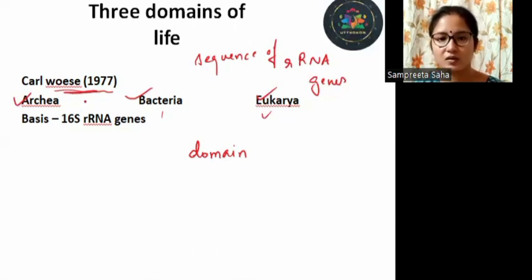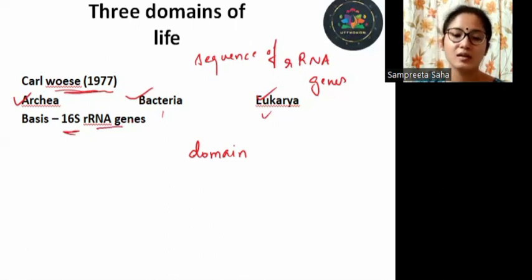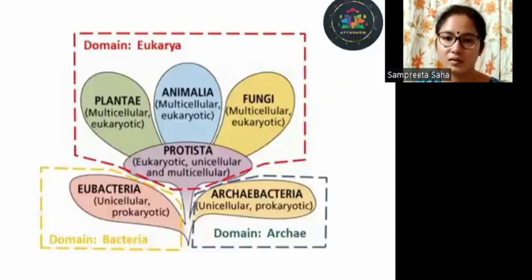So much difference was exhibited that he decided to divide them on the basis of the 16S rRNA genes. So the prokaryotes were separated into archaea and bacteria, and therefore now we have the 6 kingdoms of classification, 6 kingdoms of the organisms.